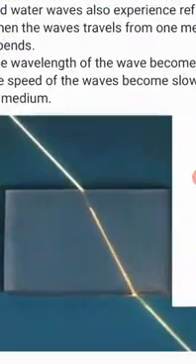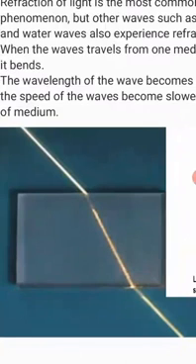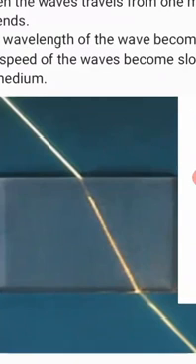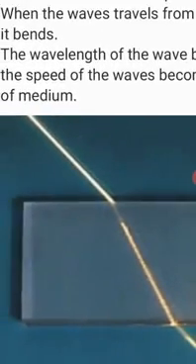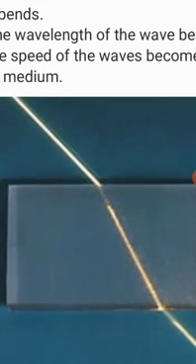When the waves pass from one medium, like here from the air to the solid glass, they can pass but they will bend. This bending happens because the waves become slower, their speed becomes slower, and when the speed of the waves becomes slower, the wavelength becomes shorter and the waves will bend.